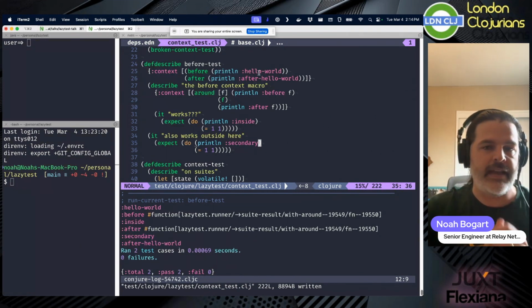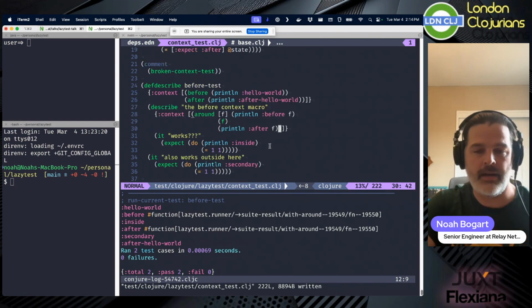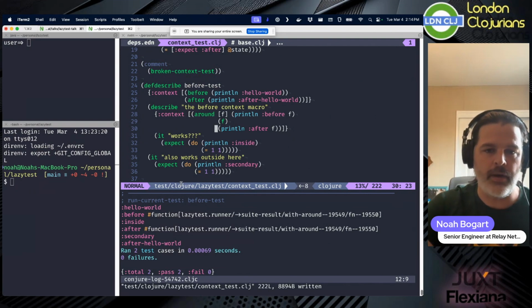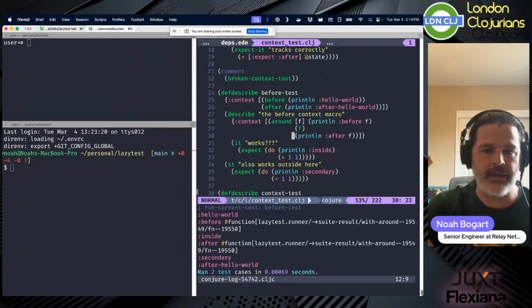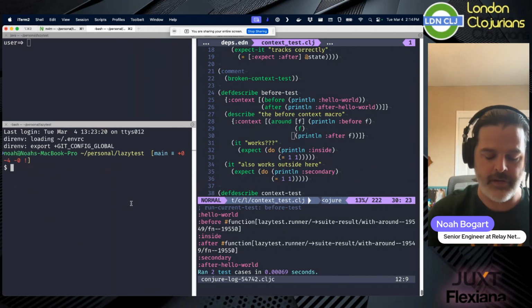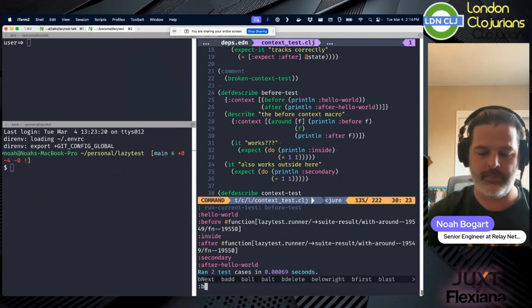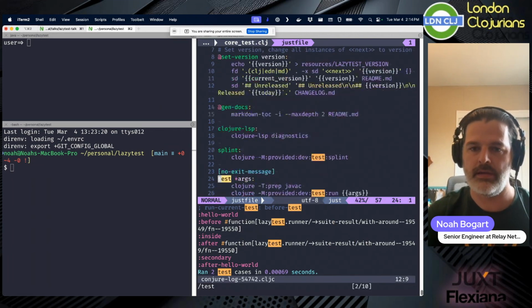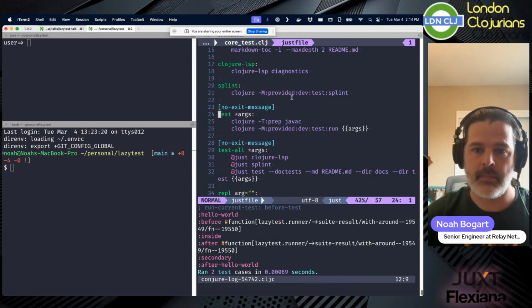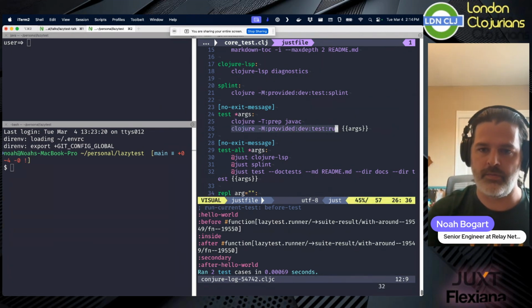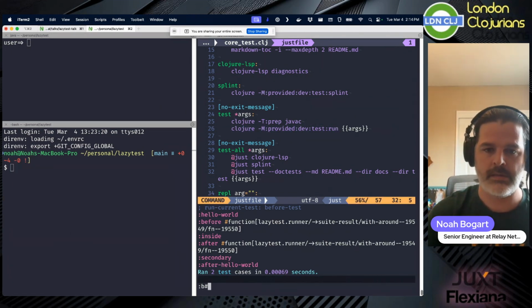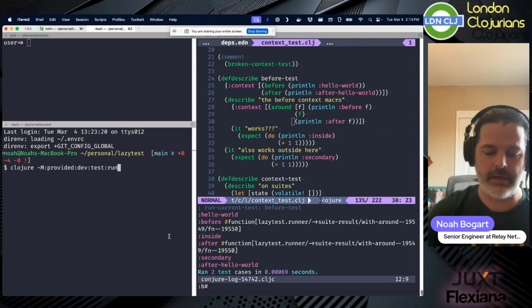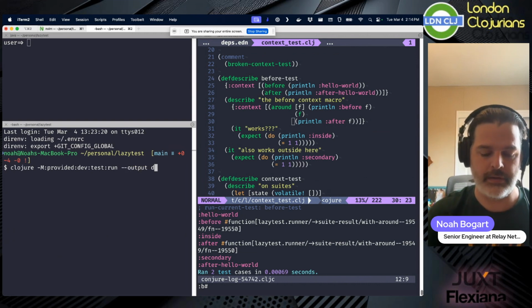And so this kind of stuff is possible because of the way that the runner is built. And these are predefined, but they can also be modified. And then likewise, if we wanted to run some of the different reporters, let me show off this file test. Just run this instead. So you say like clojure.test output dots.